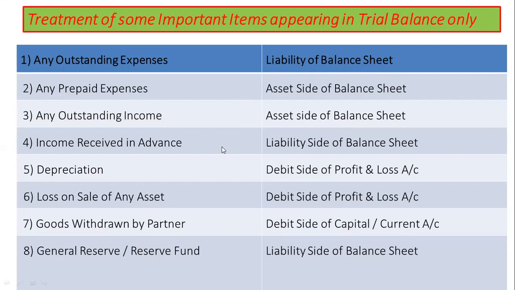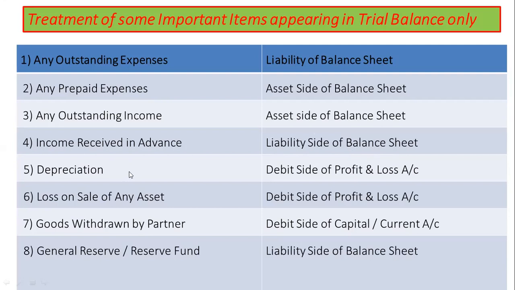We always prepare balance sheet for one financial year. If income is received in advance, then for the current financial year, it would be a liability, so it shall be shown on the liability side of balance sheet.